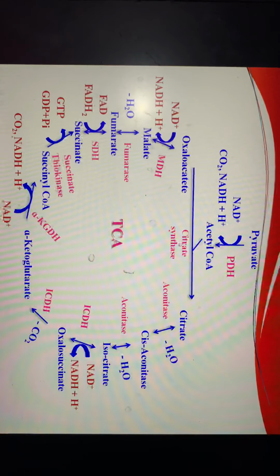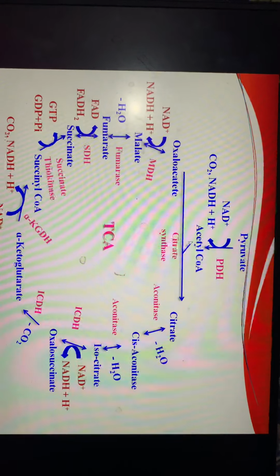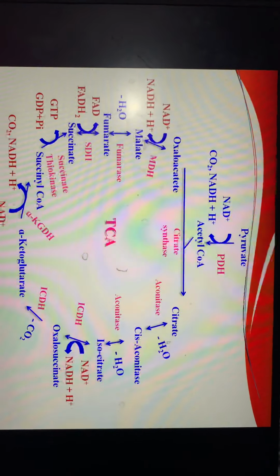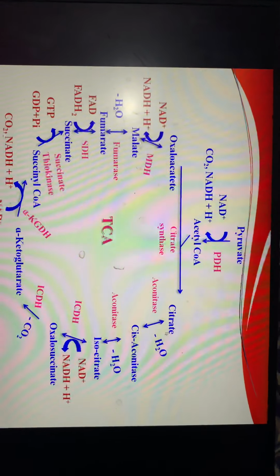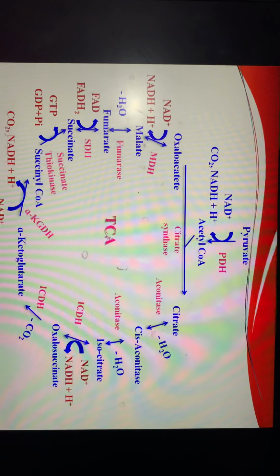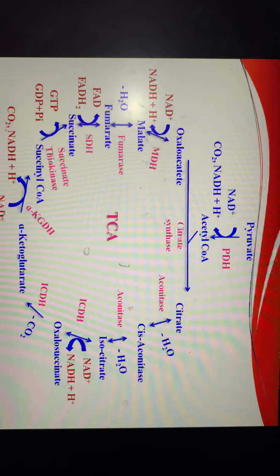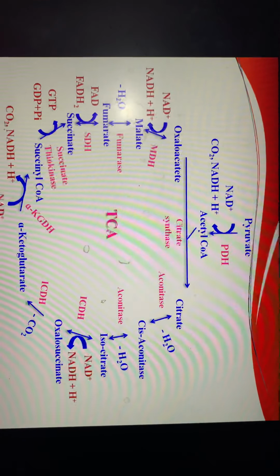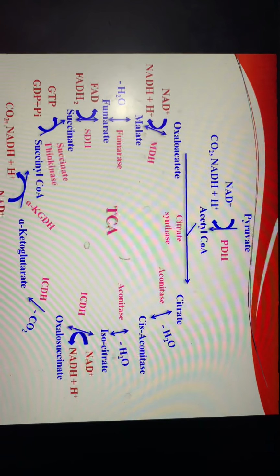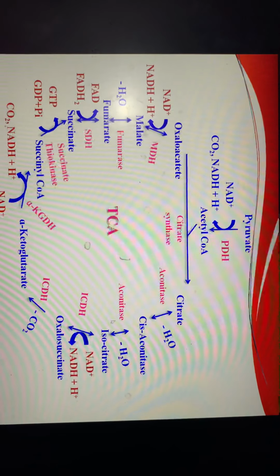In the presence of citrate synthase, acetyl coenzyme A leads to the synthesis of citrate. From citrate, in the presence of the enzyme aconitase, water is removed and cis-aconitate is produced. Again, in the presence of aconitase, one water molecule is added and isocitrate is produced.